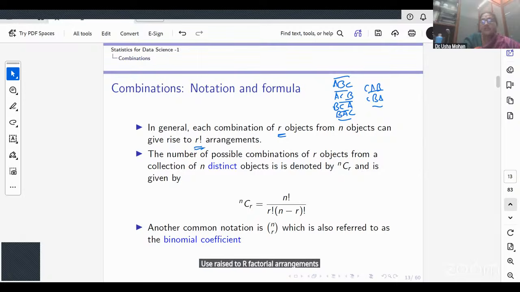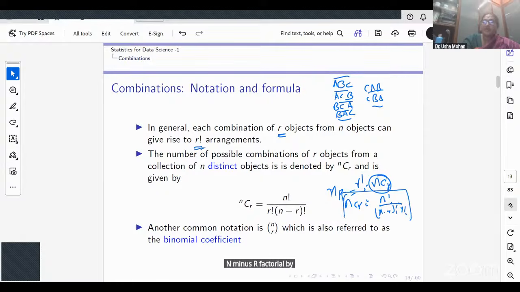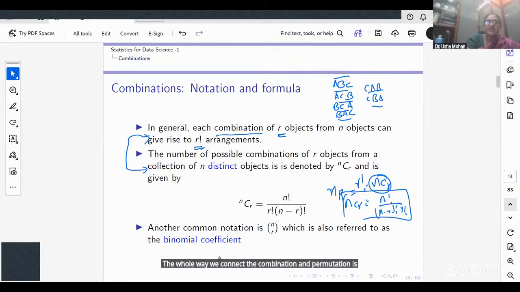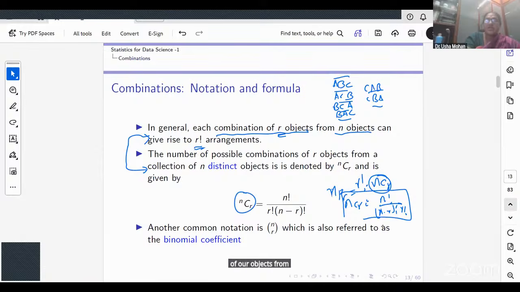So I have this nPr. Each combination gives rise to r factorial, which tells me that this n choose r is n factorial divided by (n minus r) factorial times r factorial. The whole way we connect the combination and permutation is to understand that each combination of r objects from n objects can give rise to r factorial arrangements. So one combination gives rise to r factorial.